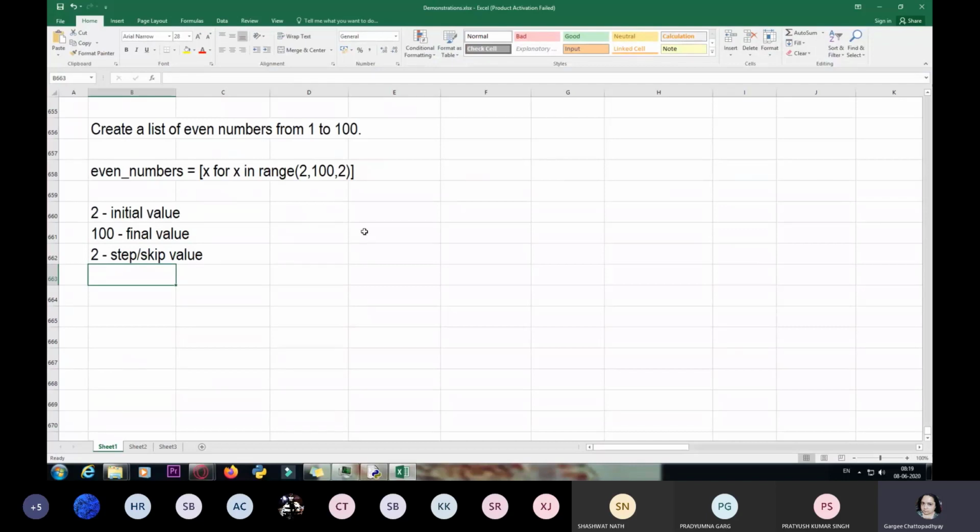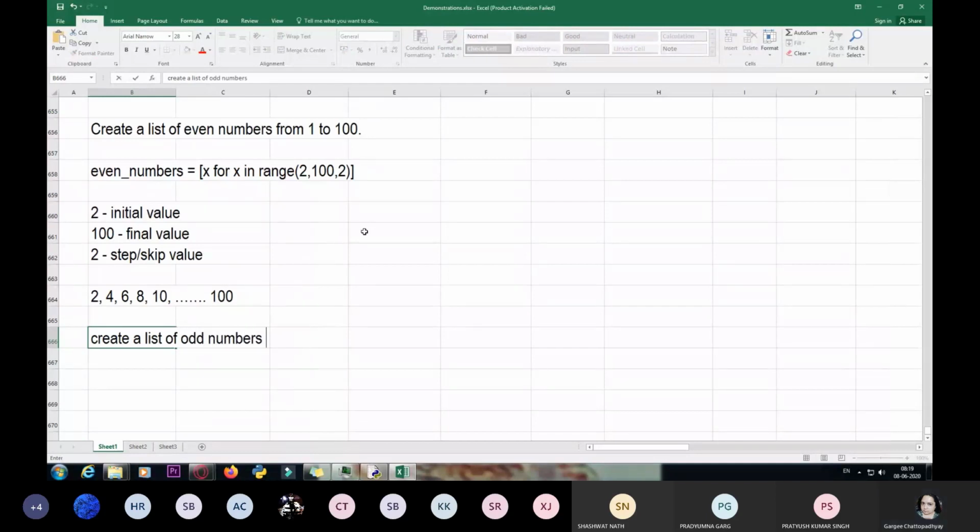If you write 3 there, it will be adding 3 to the initial value, that is 2 plus 3 equals 5, 5 plus 3 equals 8, and so on. But here it starts from 2, so the next value would be 2 plus 2, 4. The next value would be 4 plus 2, 6, and 8 and 10, and so on up to 100, because 100 is an even number. Quickly create a list of odd numbers between 1 and 100.